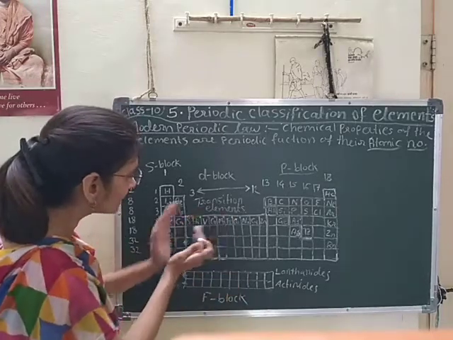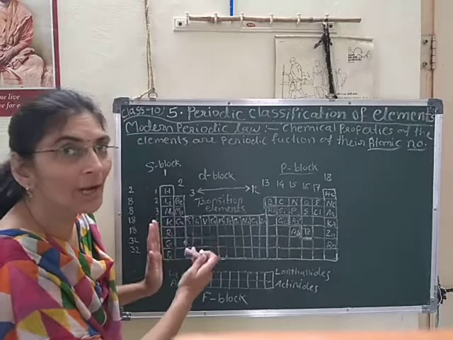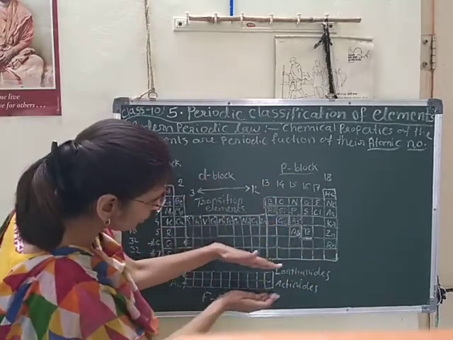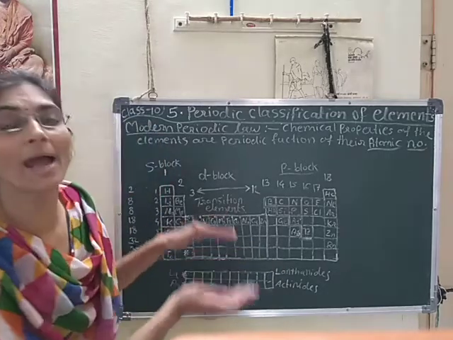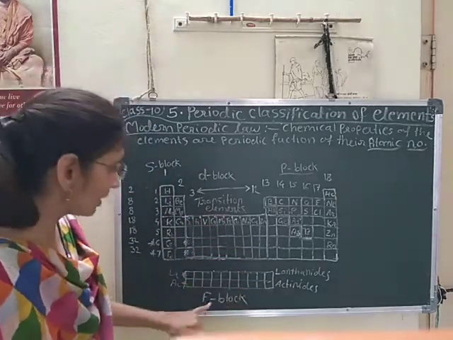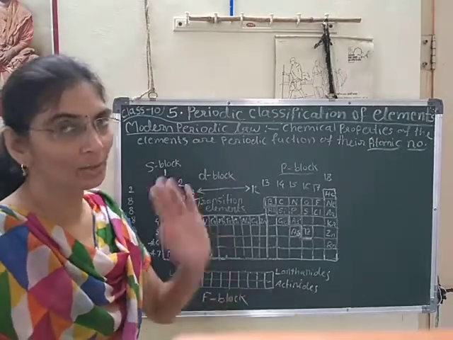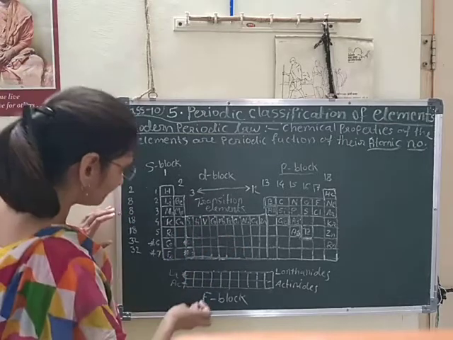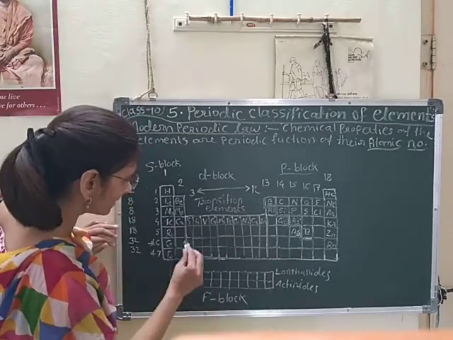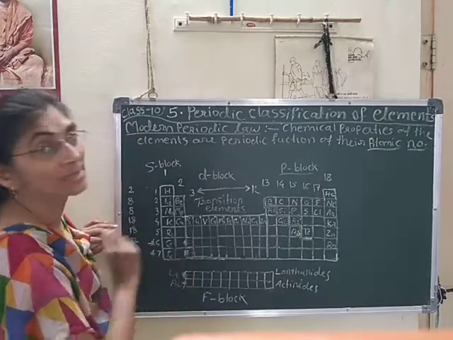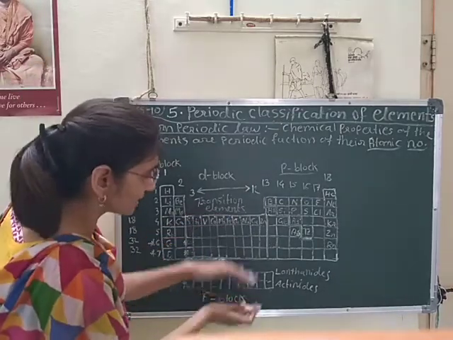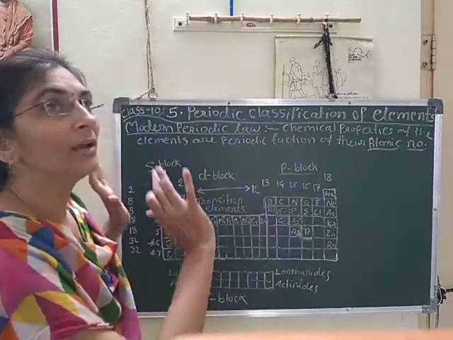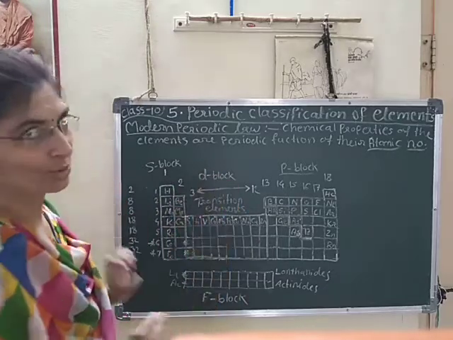So this portion is cut out from the main periodic table, and those 2 periods are placed at the bottom, and these are called f block elements. These f block elements are an extension of the 6th and 7th periods, and as they are separated from the main periodic table, the periodic table becomes very convenient and looks very good.